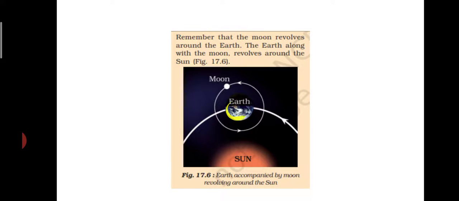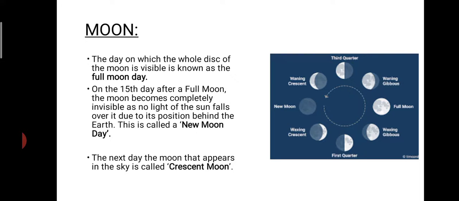The moon is revolving around the earth. The moon and the earth together are revolving around the sun. Regarding the full moon day, the day in which the whole disk of the moon is visible is known as full moon day. And in the case of new moon, after the 15th day of a full moon, you will not be able to see the moon in the sky. That is because the moon will be appearing behind the earth, so that no sunlight will be falling on it. Therefore it is known as new moon day.